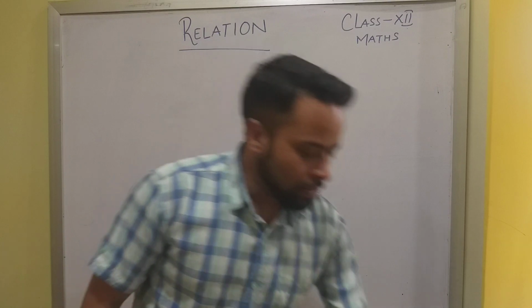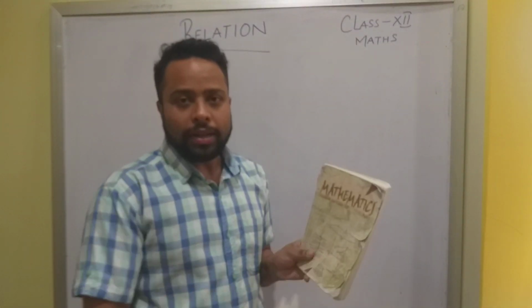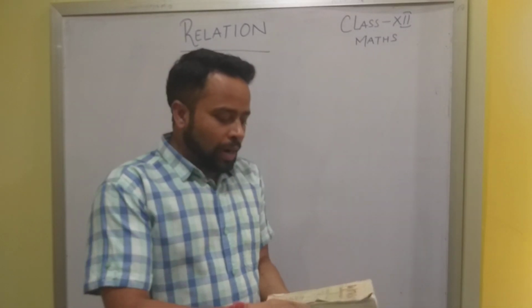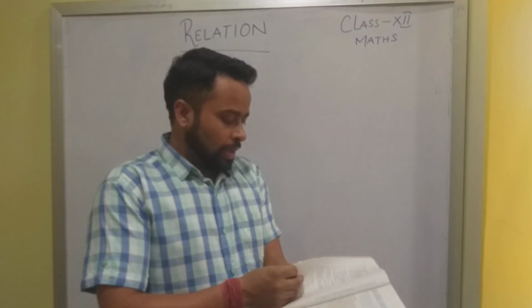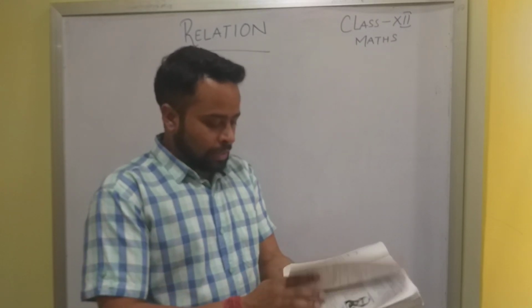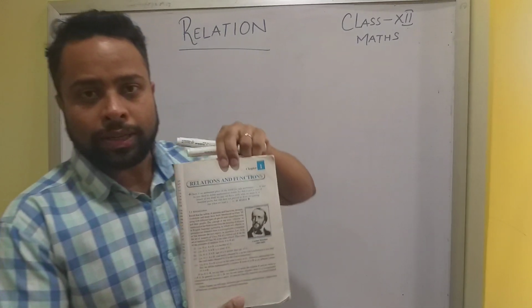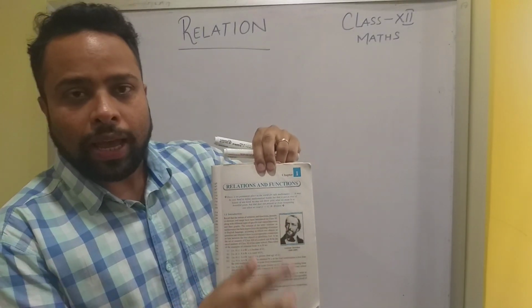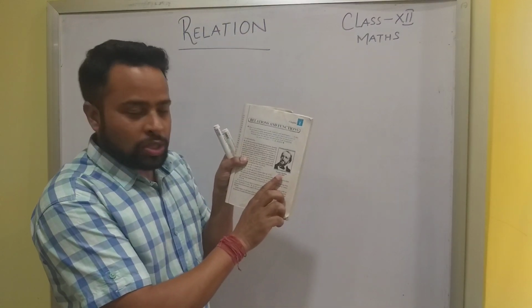Your mathematics book has two parts, part 1 and part 2. This part 1 book has around 6 chapters in it. If I go to the index, I can see there are 6 chapters, and the first chapter to start with is relations and functions. Here is one scientist given on the first page.